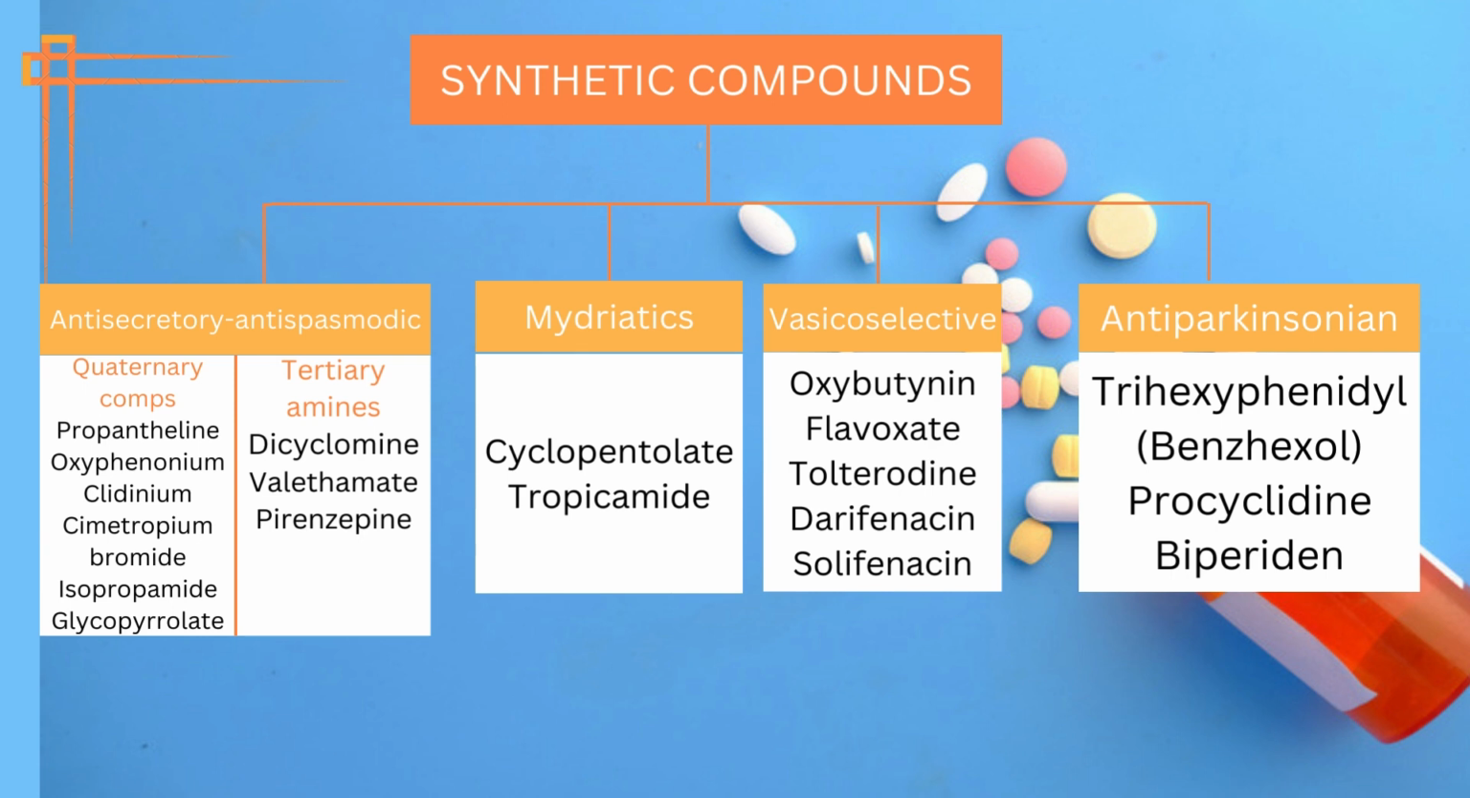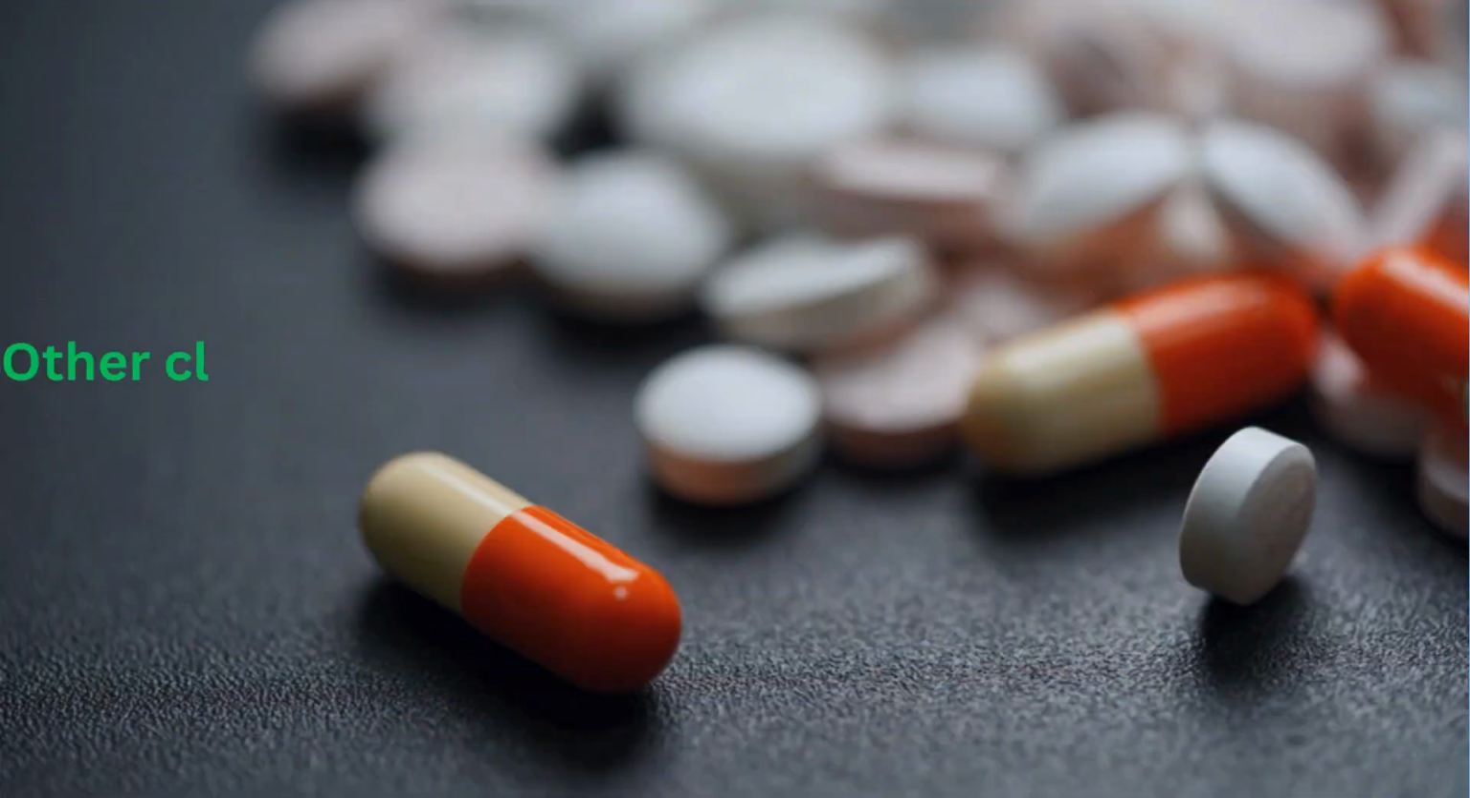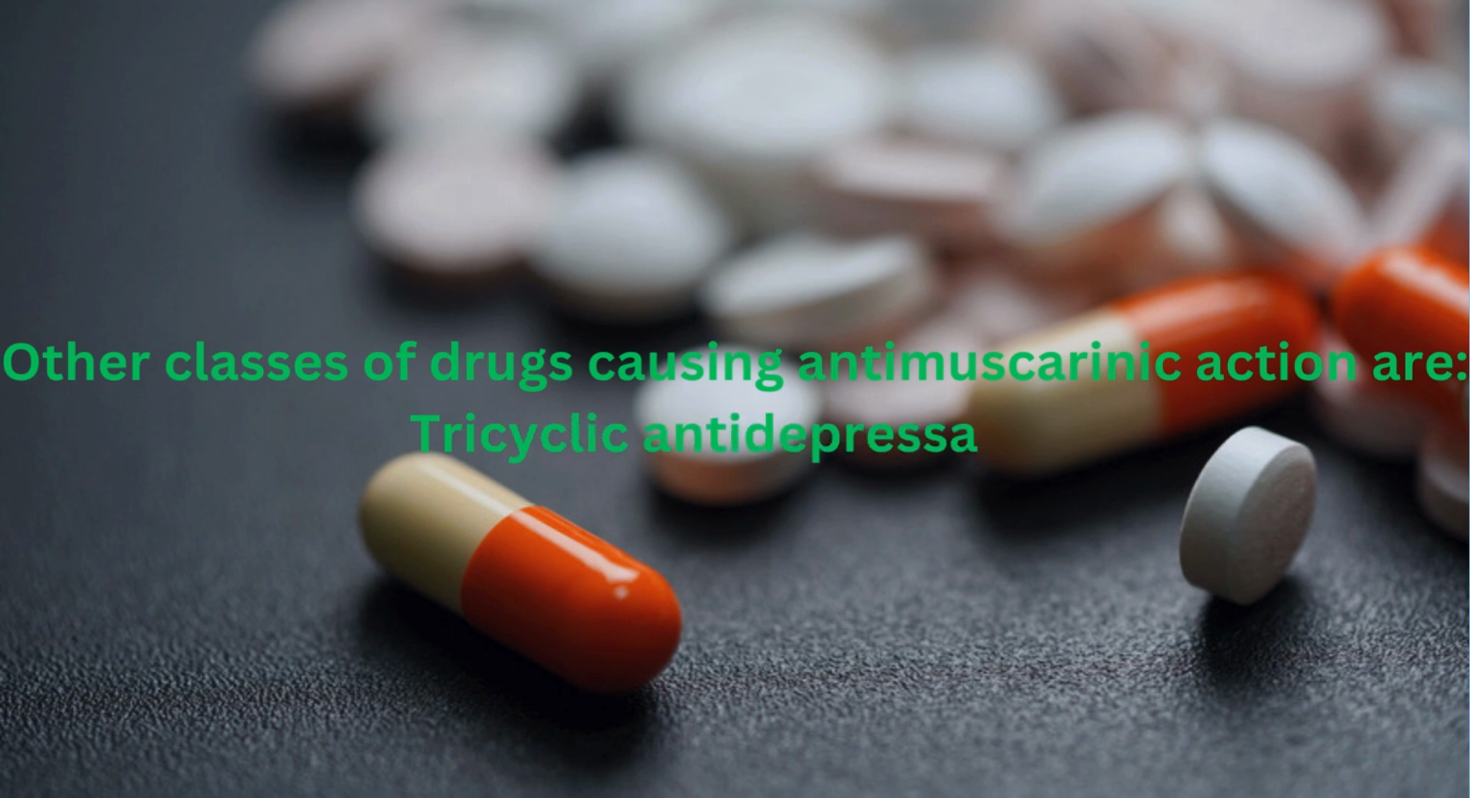Quaternary compounds include propantheline, oxyphenonium, clidinium, sumatropium bromide, isopropamide, glycopyrrolate. Tertiary amines include dicyclomine, valethamate, pirenzepine. Mydriatics include cyclopentolate and tropicamide. Vasicoselective agents are oxybutynin, flavoxate, tolterodine, darifenacin, solifenacin. Antiparkinsonian drugs are trihexyphenidyl, procyclidine, biperiden. Other classes of drugs producing antimuscarinic actions are tricyclic antidepressants, phenothiazines, antihistamines, disopyramide.